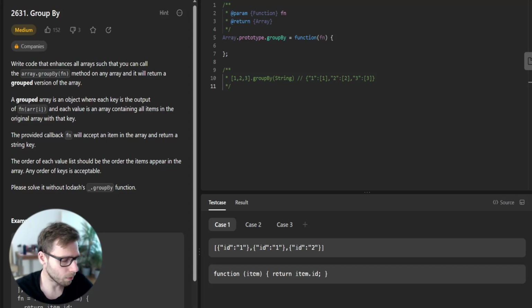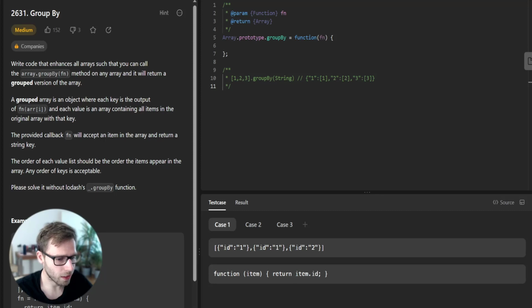This task is all about enhancing Array with a groupBy method. This function should take an array and a function fn as input and group the array elements into an object. The key of this object will be the return value of the fn function for each element, and the values will be arrays of the elements themselves.